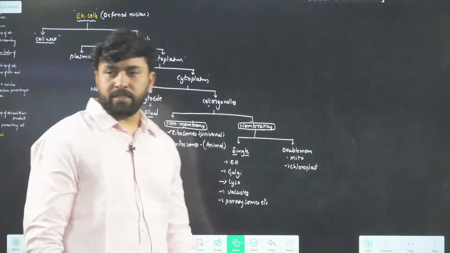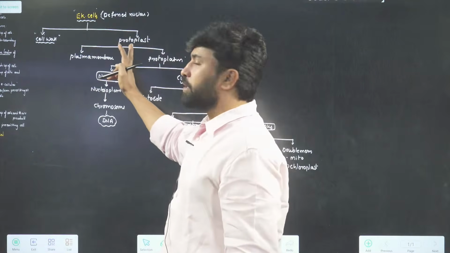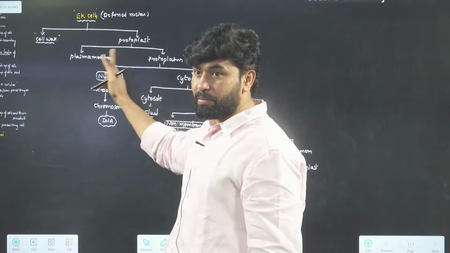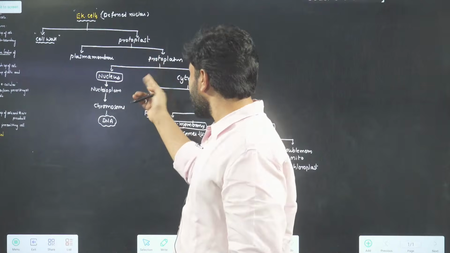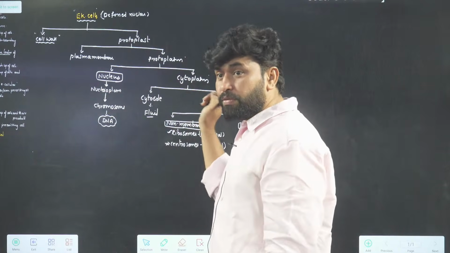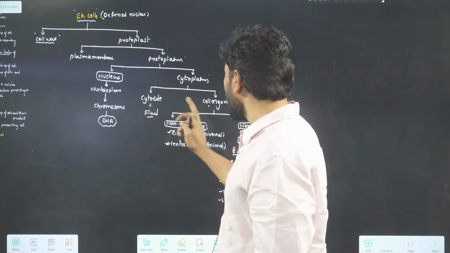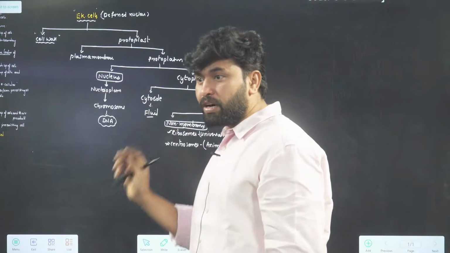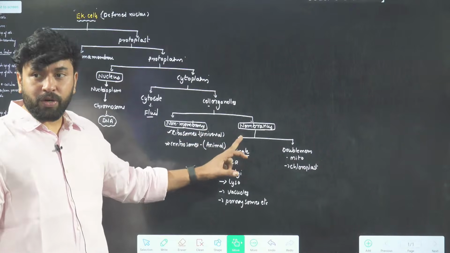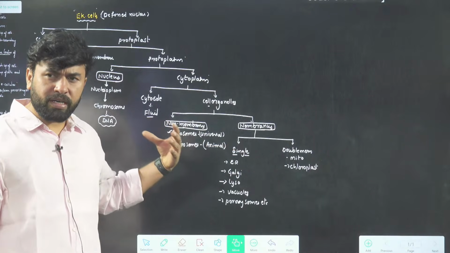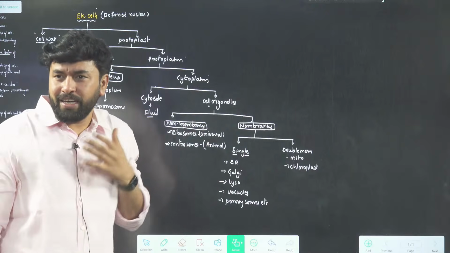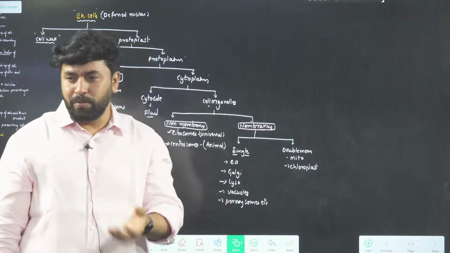Eukaryotic cell, some cells may have cell wall. Remaining part is known as protoplast. Protoplast will have plasma membrane and protoplasm. Within the protoplasm you have nucleus and cytoplasm. Within the cytoplasm you will have cytosol and organelles. Among the organelles you will have membranous and non-membranous. Non-membranous somewhat rare, membranous very common. Among the membranous you may have again single membranous and double membranous.